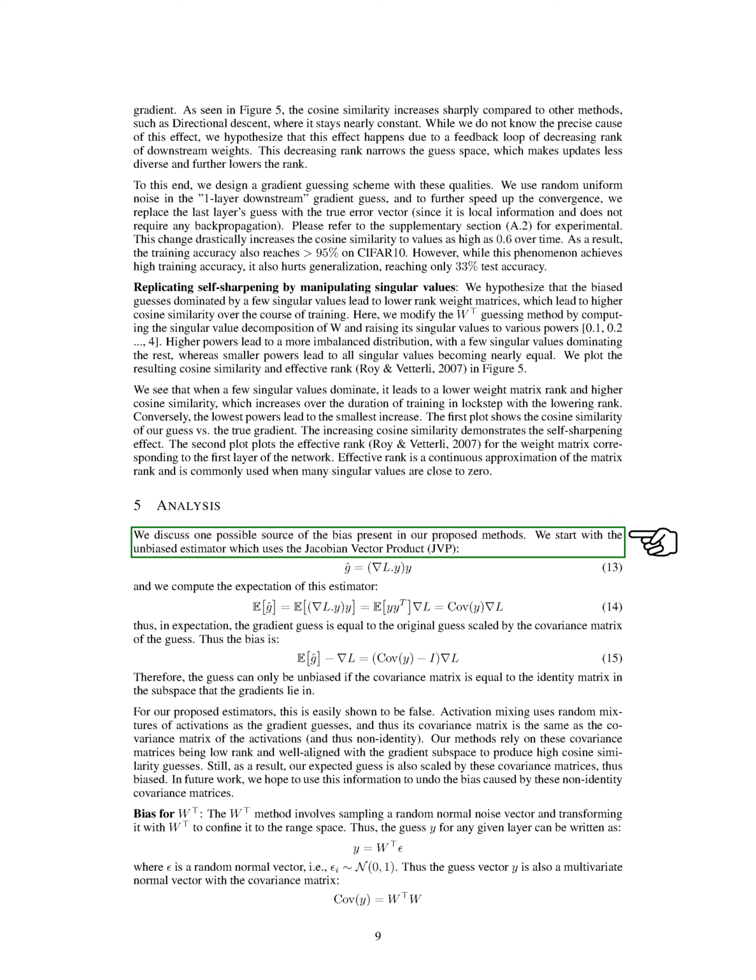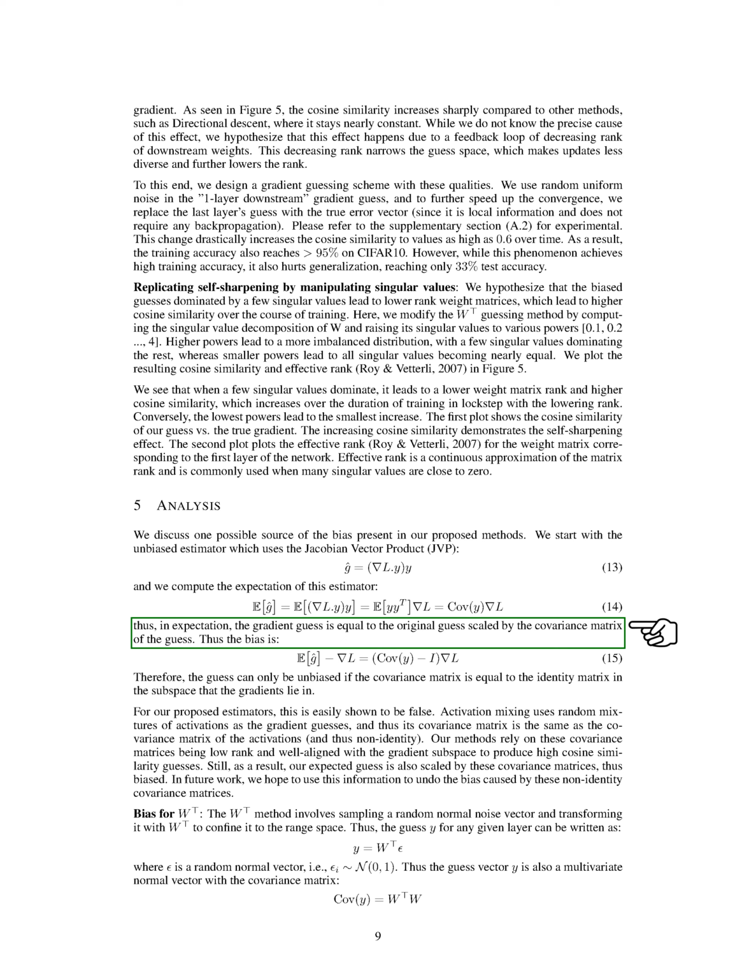We've also looked at the source of the bias present in our proposed methods. We started with the unbiased estimator, which uses the Jacobian vector product, JVP, and we computed the expectation of this estimator. We found that in expectation, the gradient guess is equal to the original guess scaled by the covariance matrix of the guess. Thus, the bias is the difference between the covariance matrix and the identity matrix in the subspace that the gradients lie in. For our proposed estimators, this is easily shown to be false.